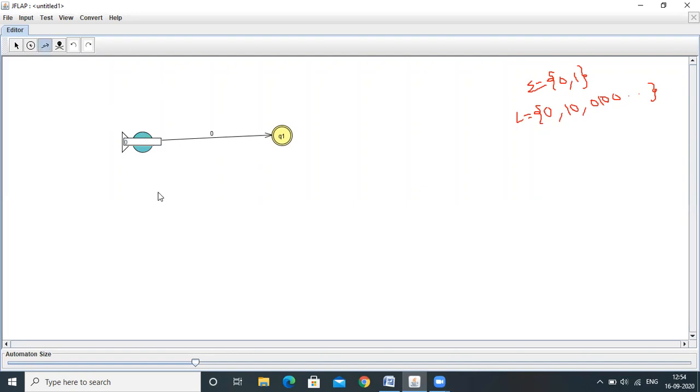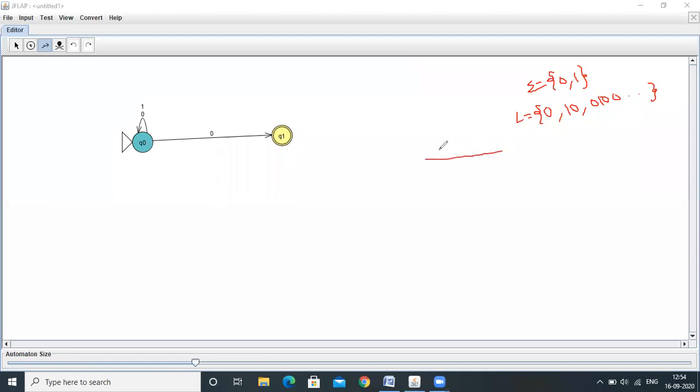So Q0 on 0, Q0 only. Q0 on 1, Q0 only. See here. At last, if string is ending with 0, it will go to Q1 state. Before that, you may get any combination of zeros and ones. This is a NFA to accept all the strings that are ending with 0.